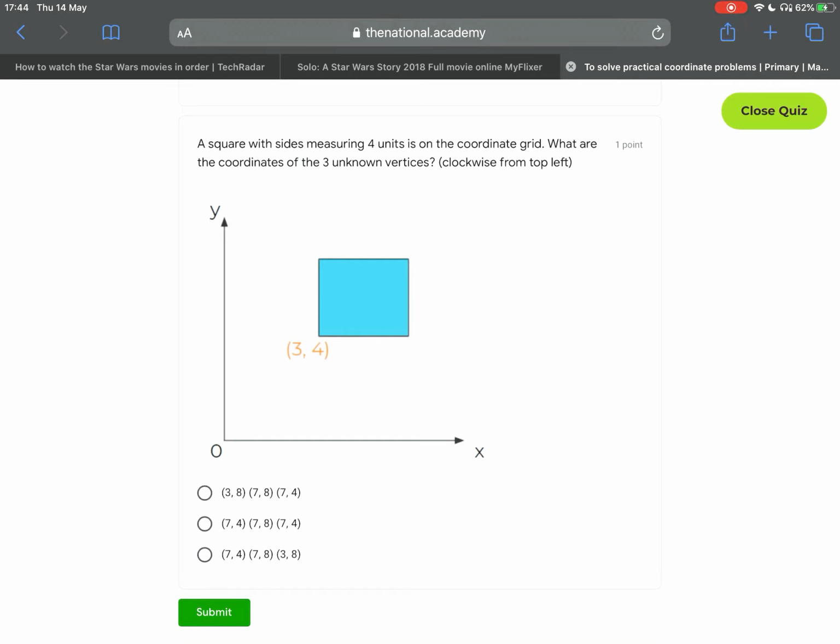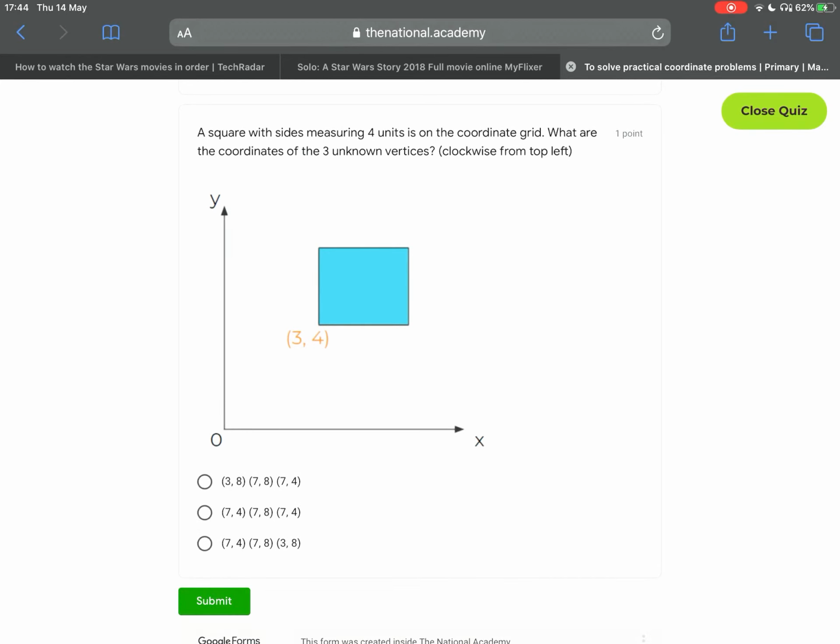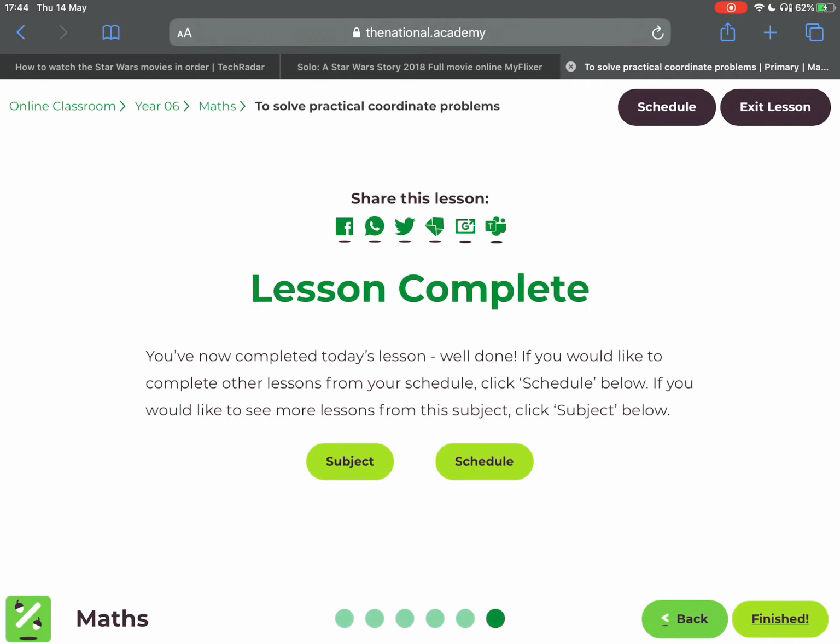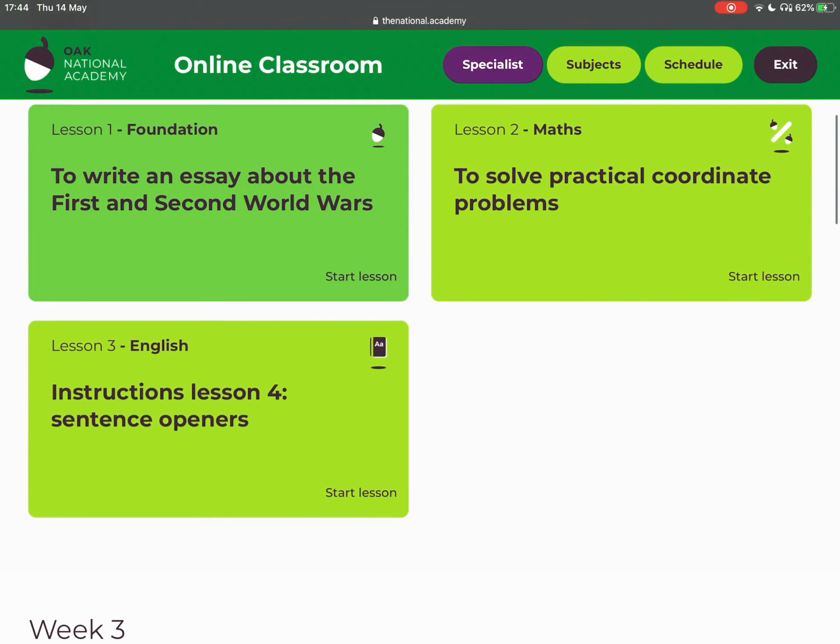Clockwise from top left. So first you'd have the one in the top left. That would be 3, 8. So this one there. After that, you'd have finished your maths and you would just have your English here.